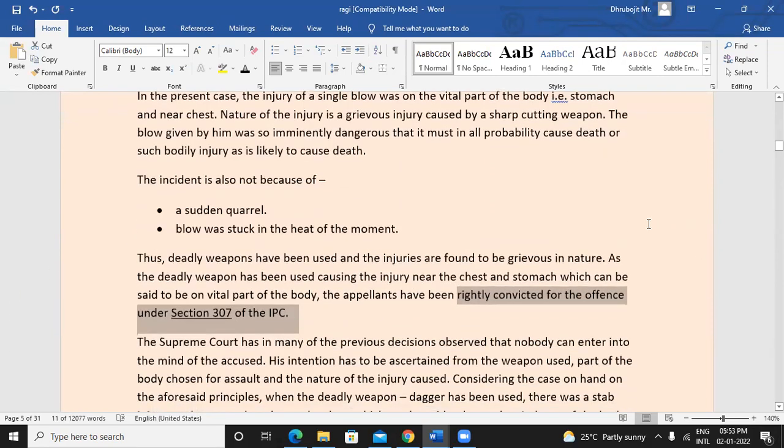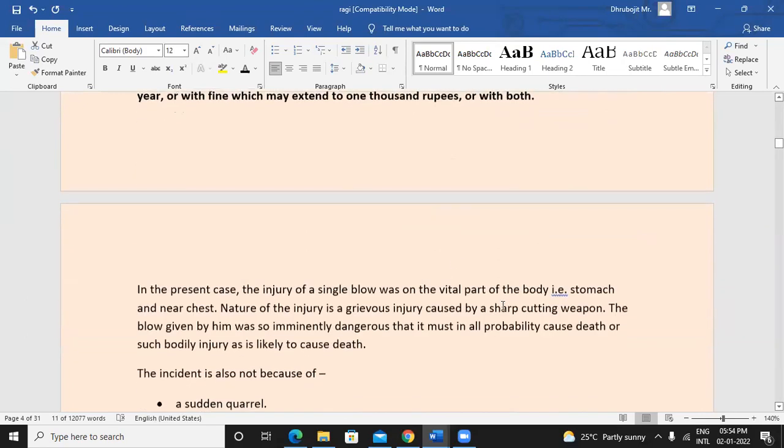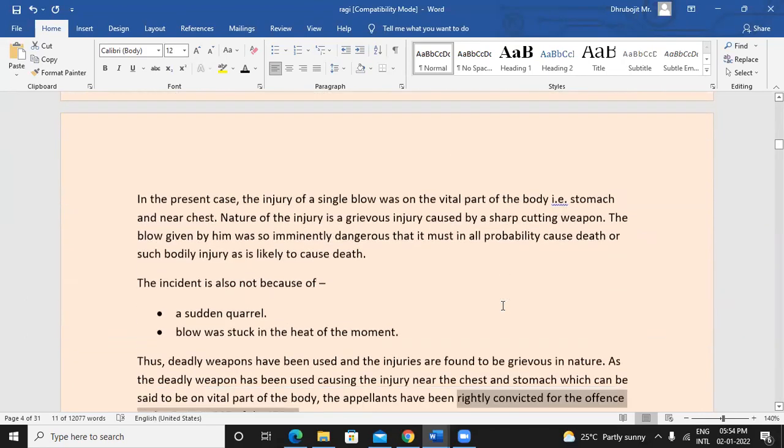So considering all those situations, the person is rightly convicted for the offense under section 307, wherein the punishment is much more severe as compared to section 323, where the punishment is almost like nothing, right? 1 year of imprisonment and 1,000 rupees fine, or both.